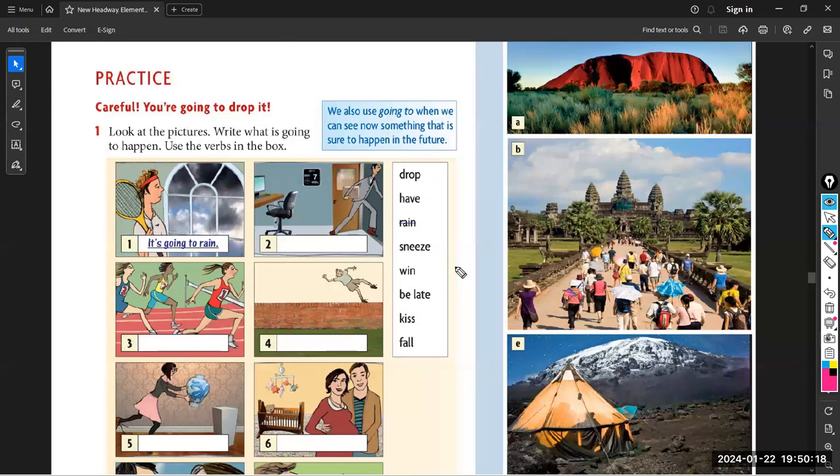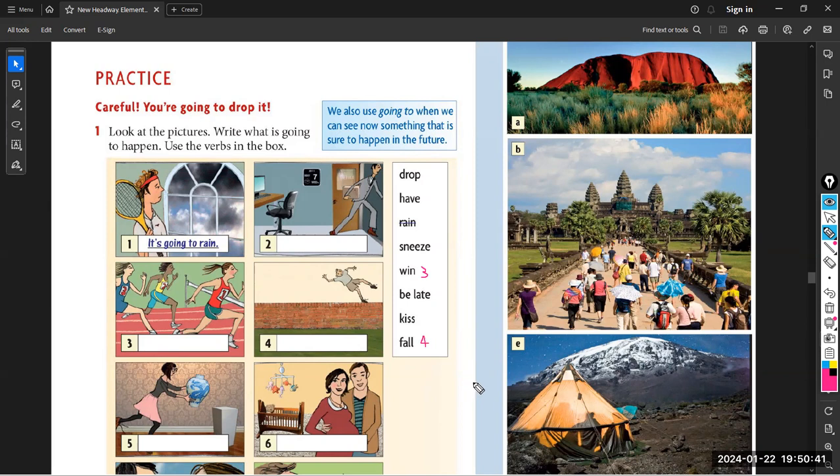Come on! Come on! She's going to win! Fantastic! 4, Oh no! Jack's on top of the wall. He's going to fall. 5, Careful!